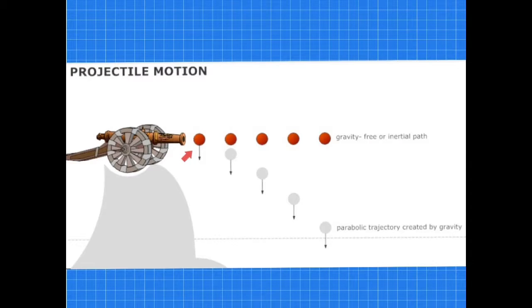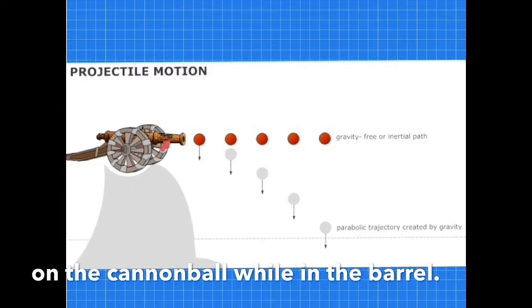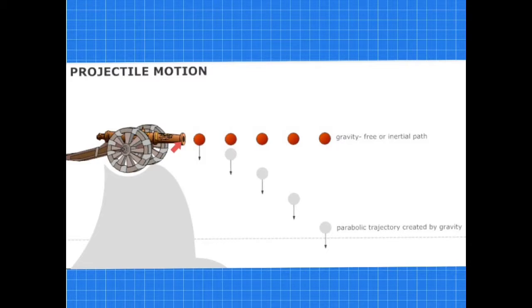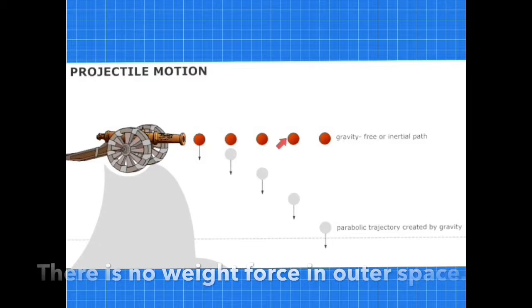If a cannonball were fired from a cannon in outer space, it would accelerate to its muzzle velocity while inside the cannon barrel. After exiting the barrel, it would no longer be accelerating and then would travel in uniform motion in a straight line at constant speed.